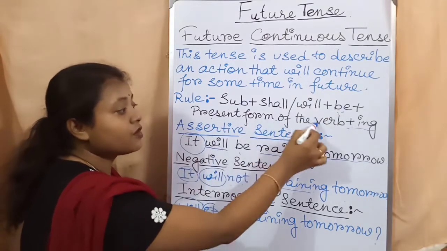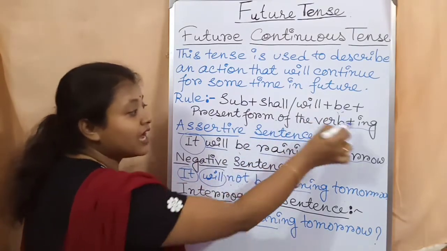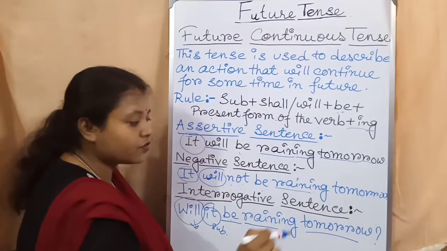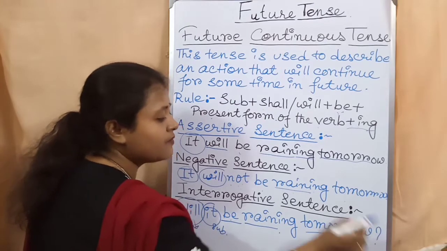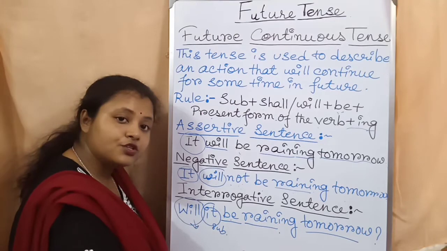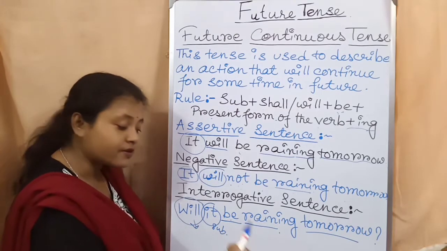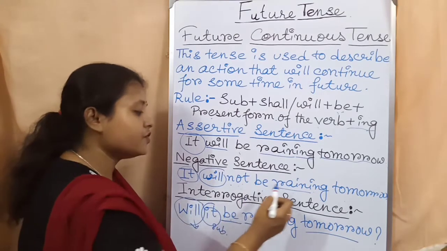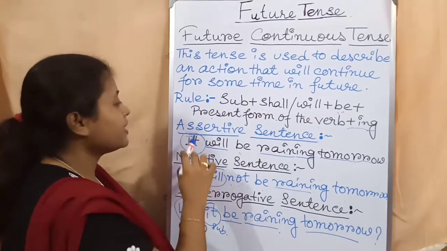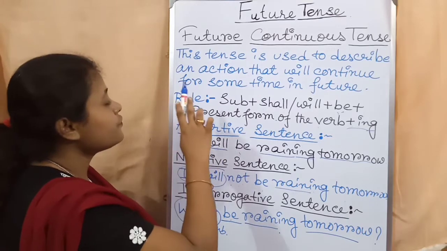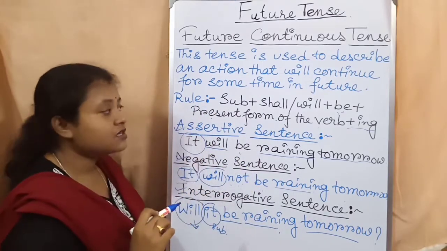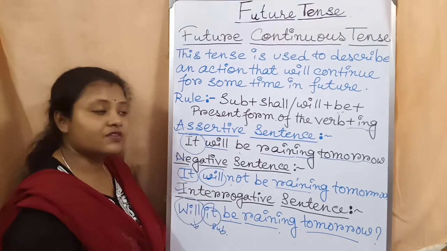After that, the present form of the verb. After that, ing. After that, the object. Then of course, you have to end the sentence with the interrogative mark. Okay. So, will it be raining tomorrow? I am asking a question. Okay. So that is an example of interrogative sentence in future continuous tense. So, students, these are the three types of sentences that I have given examples of.